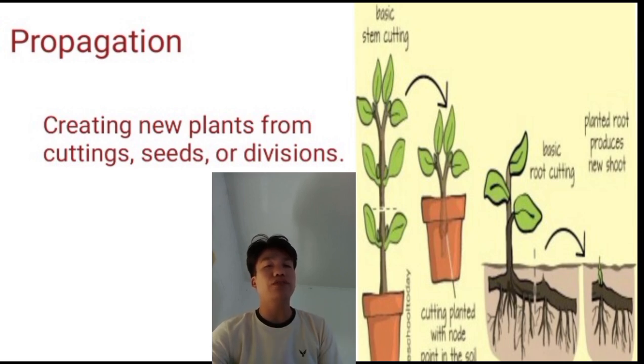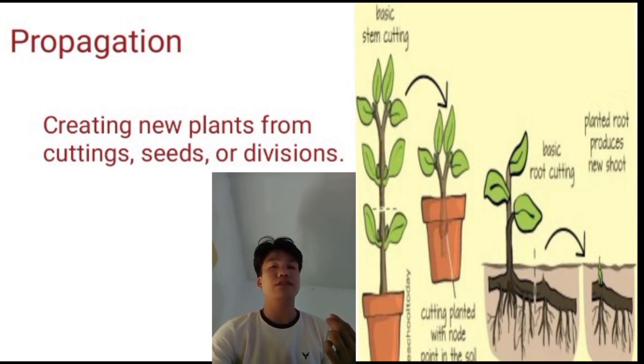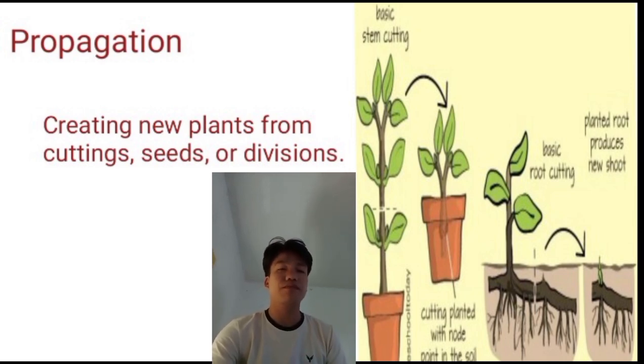Lastly is propagation. Propagation is creating new plants from cuttings, seeds, or division. Propagation for plants is important because it allows the continuation of plant species that may be at risk of extinction due to climate change or species invasion. There are two primary forms of plant propagation: sexual and asexual. Natural propagation of plants most often involves sexual reproduction, or the production of viable seeds.